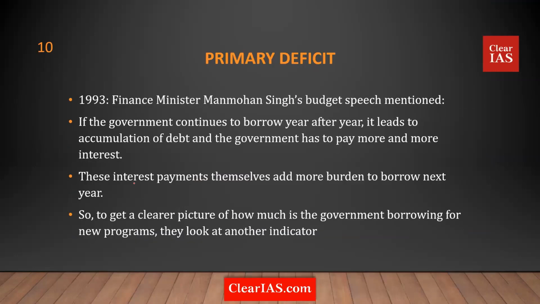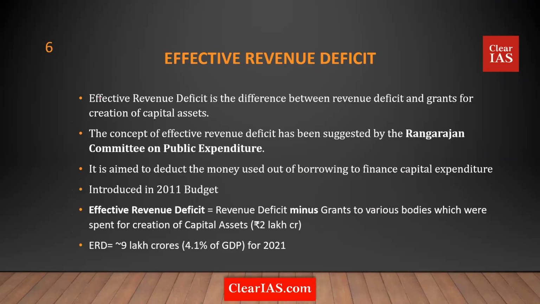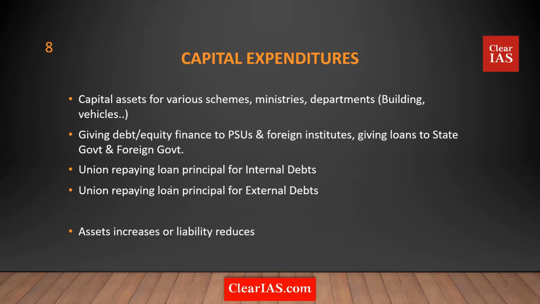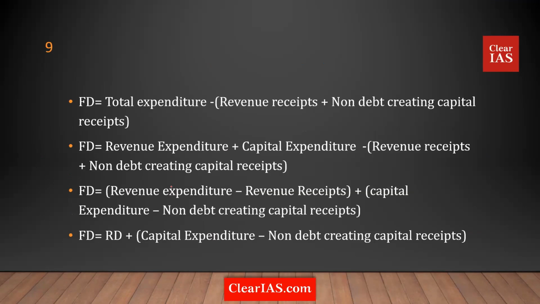So we have said this is about the primary deficit. The primary deficit was actually introduced in 1993. Before that, we did not have such a metric. The effective revenue deficit was introduced in 2011. In the 2011 budget, Chidambaram introduced this. So here you can go through the slides. You will get an understanding of what the capital receipts are, what all these things come from, and also what the capital expenditures are, etc.